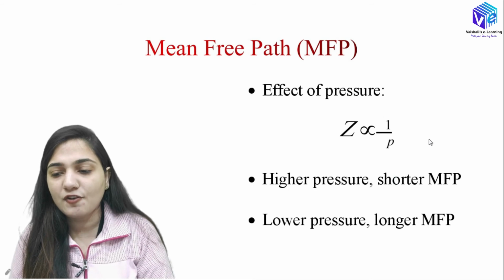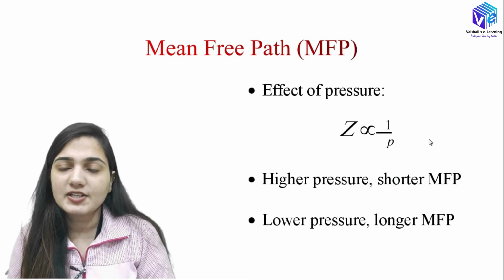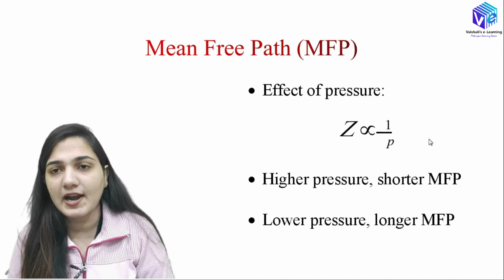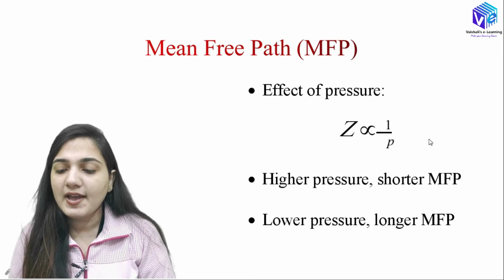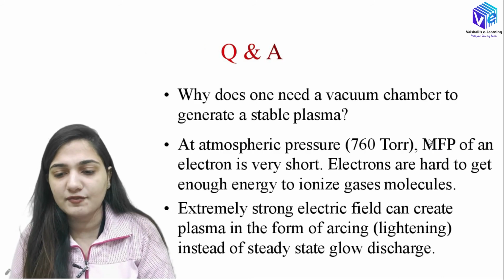Now the effect of pressure: the mean free path is inversely proportional to pressure, because if I increase the pressure, there will be high chances of the atoms colliding. So if I have higher pressure, we will have a shorter mean free path. If I have lower pressure, I have a longer mean free path.